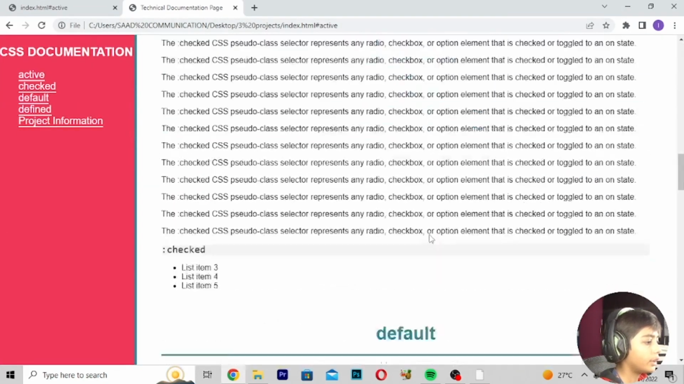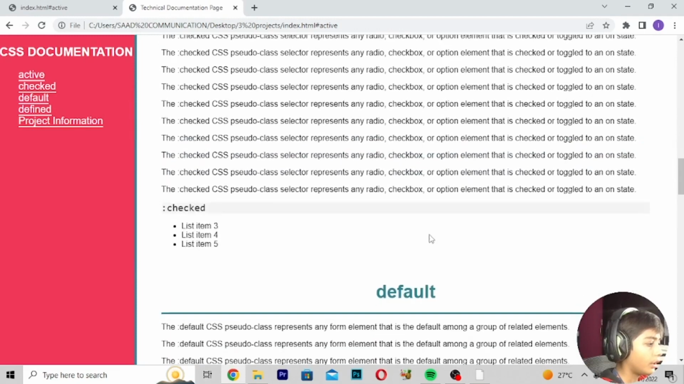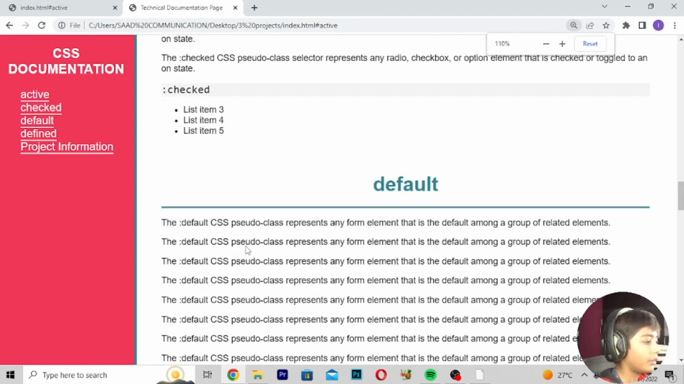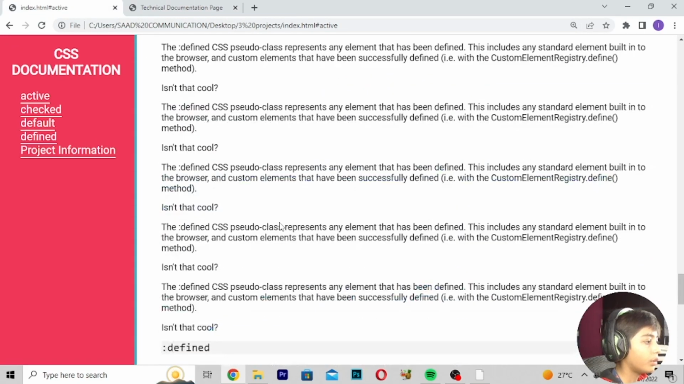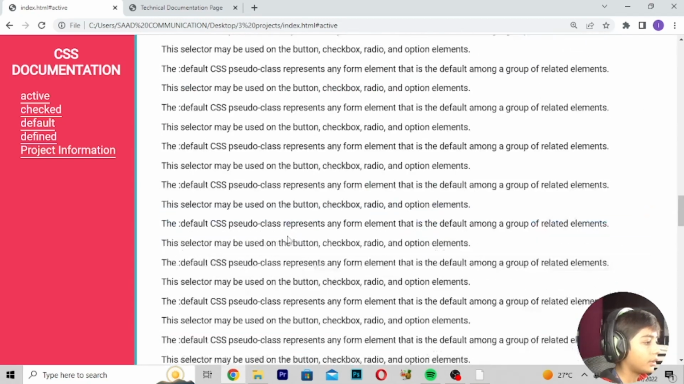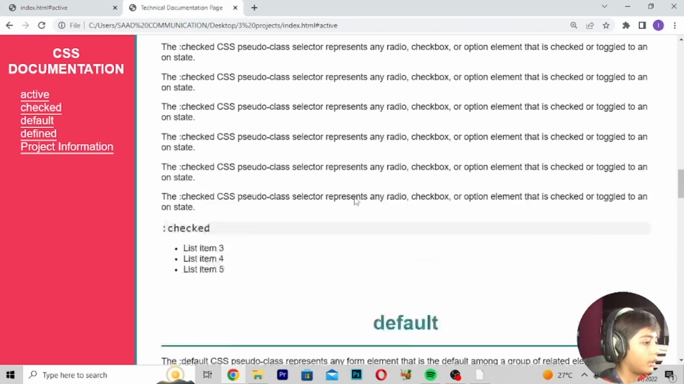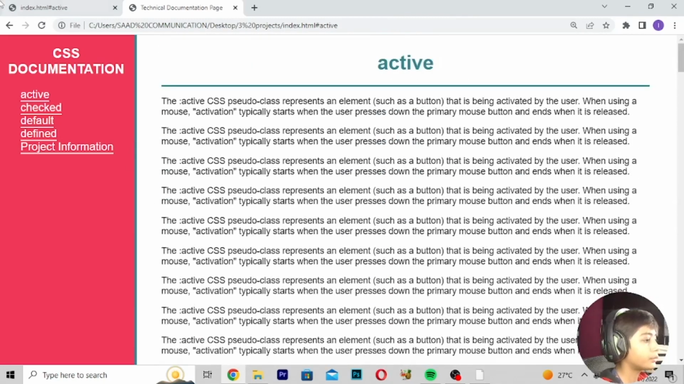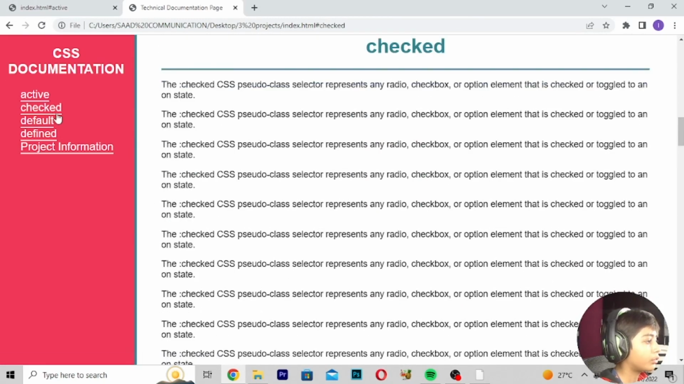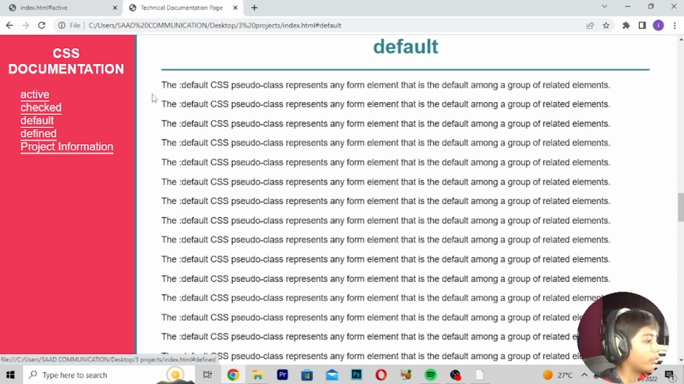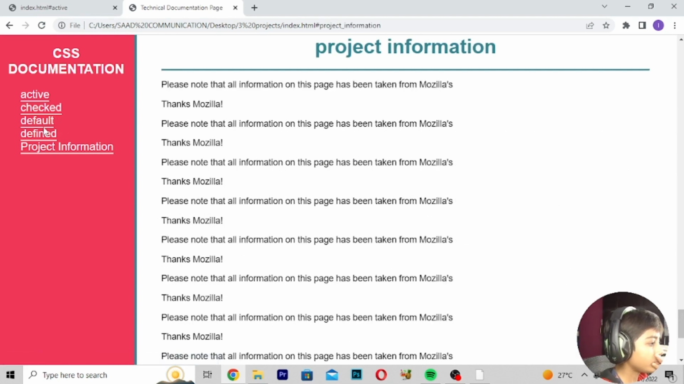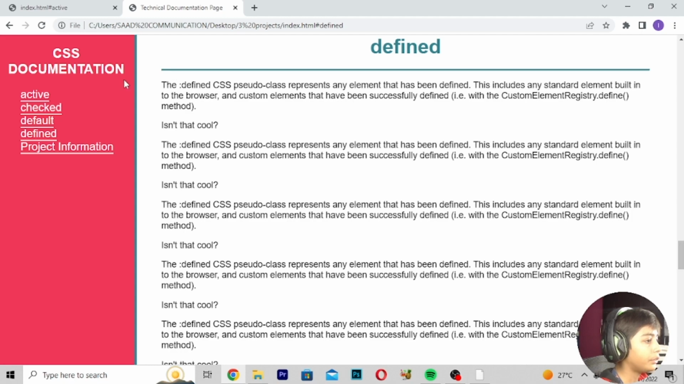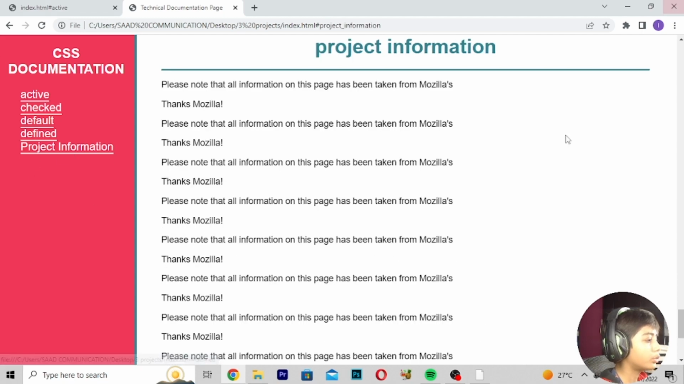So here you can see easily I will build that for you in only HTML. Here you can see it. I will build that for you, and here you can see it. Here I will build it. Then you can go check. Here we can go check default. You can go default. You can go define.